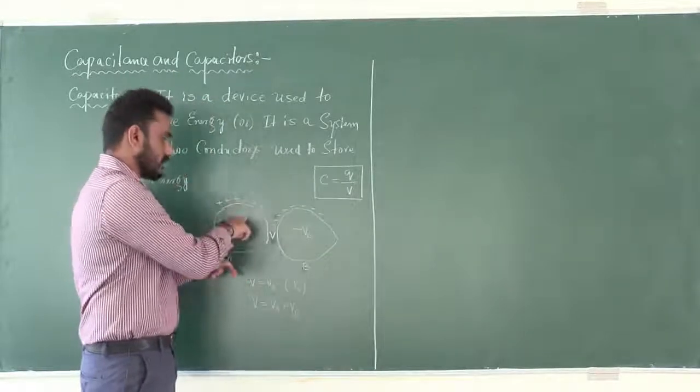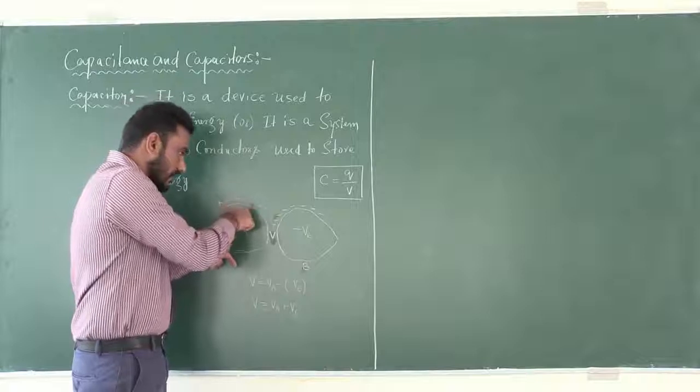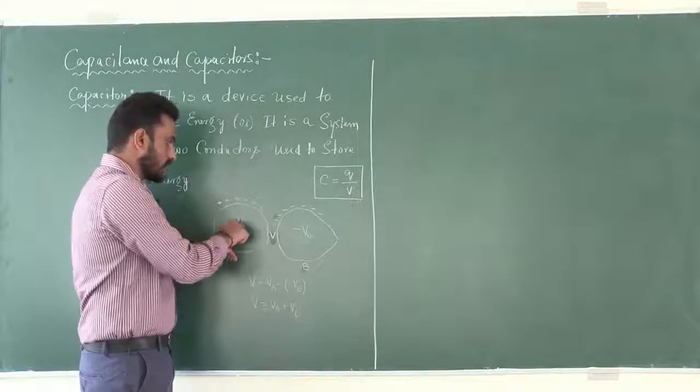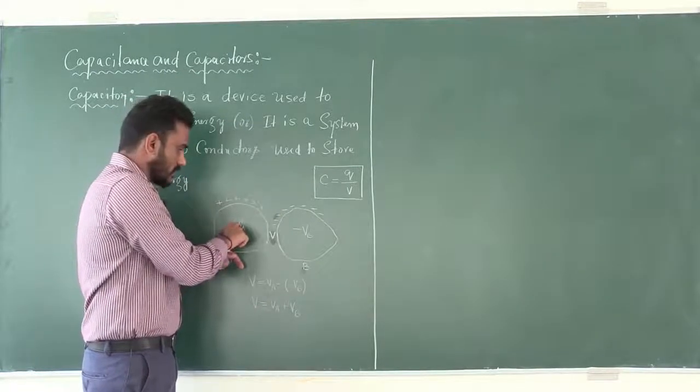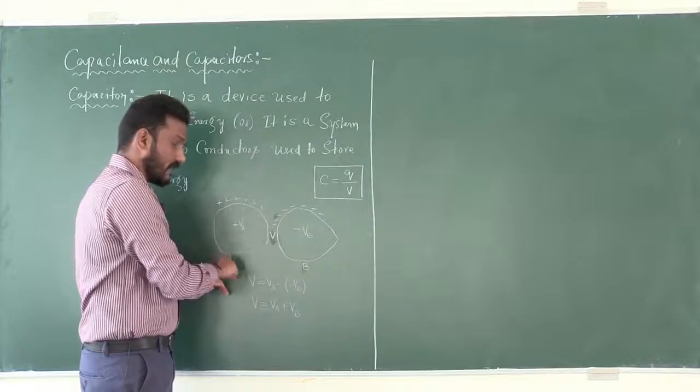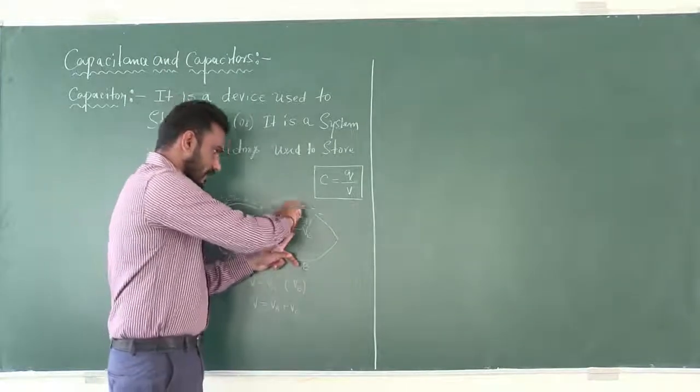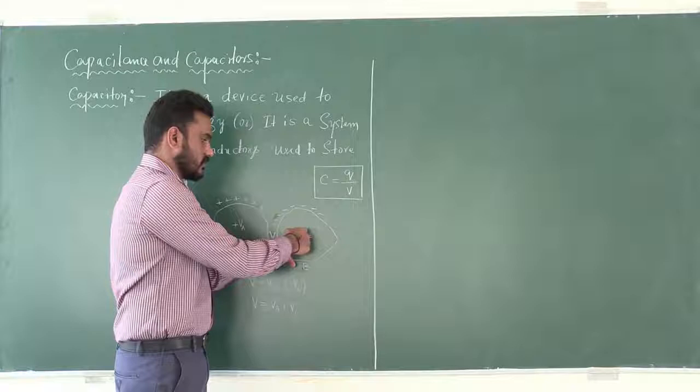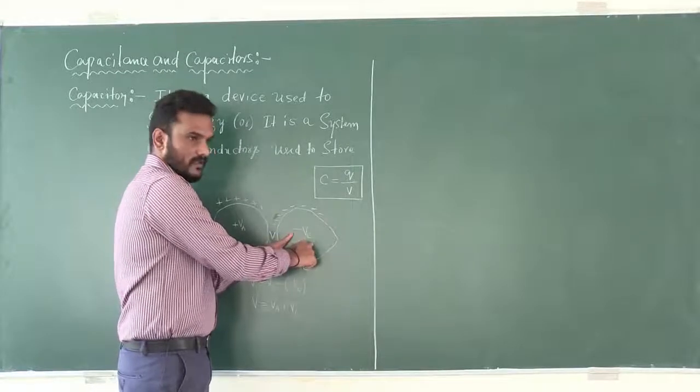Since A is positively charged, there is a potential plus VA at the conductor A. Since B is negatively charged, potential is minus VB.